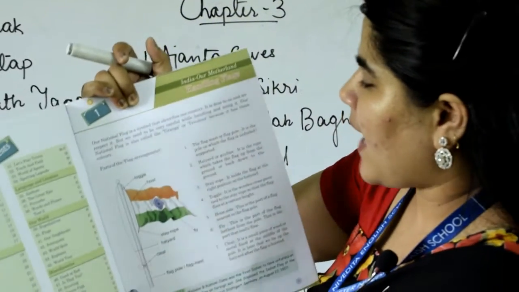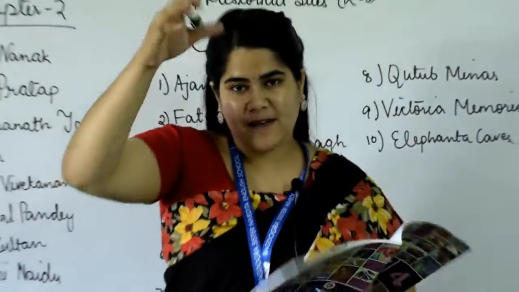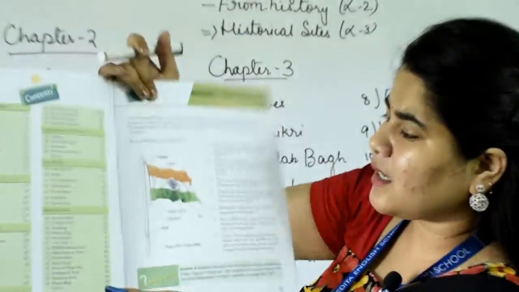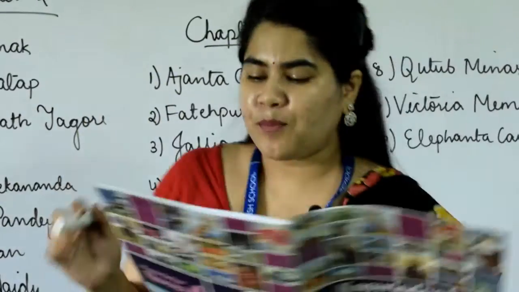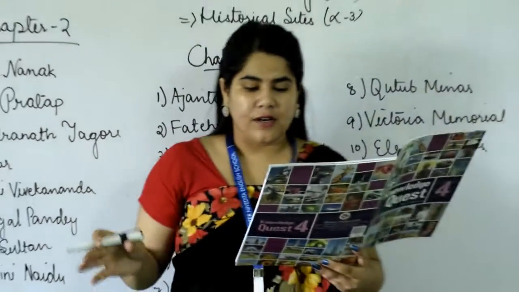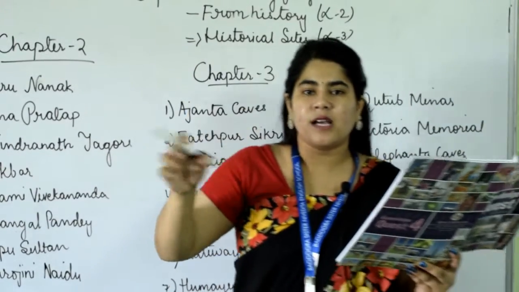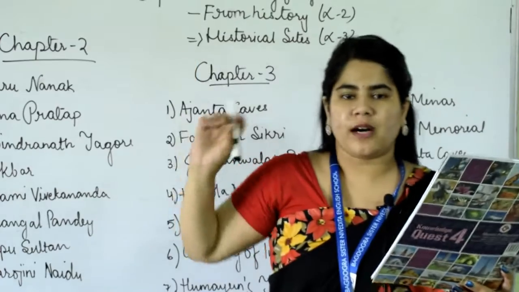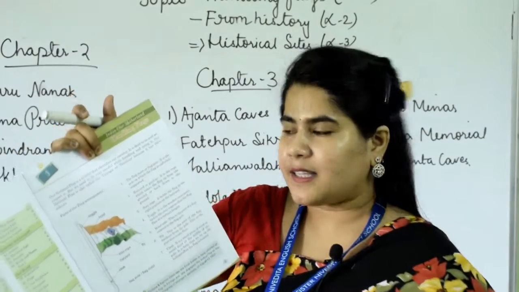The flag mast or flag pole, the pole you have seen now, is called the flag pole. It is the pole on which the flag is unfurled or supported. This pole supports the flag, and the entire flag is supported on this pole.